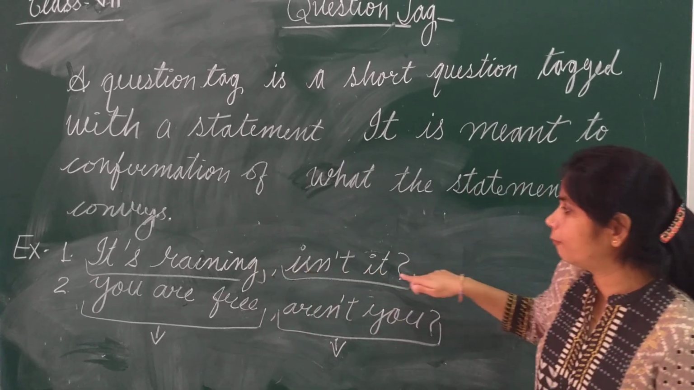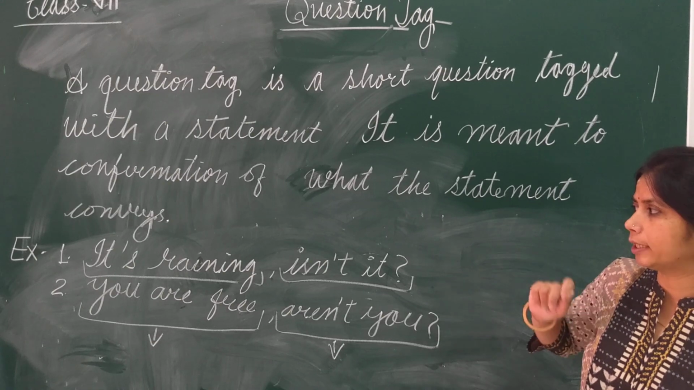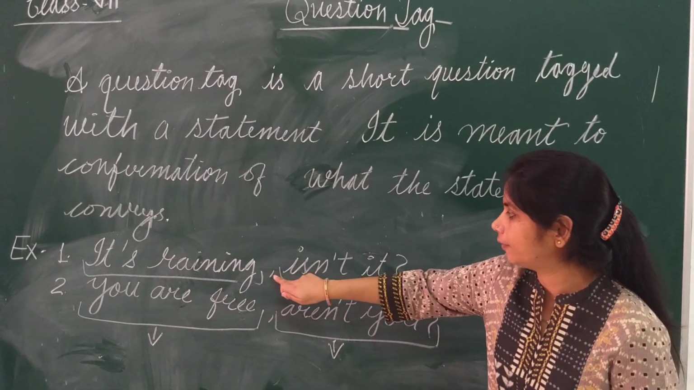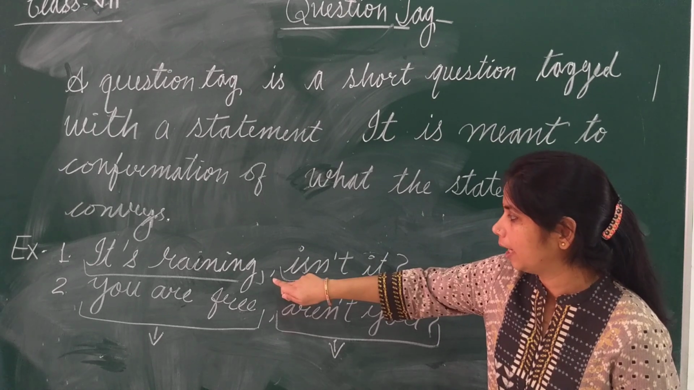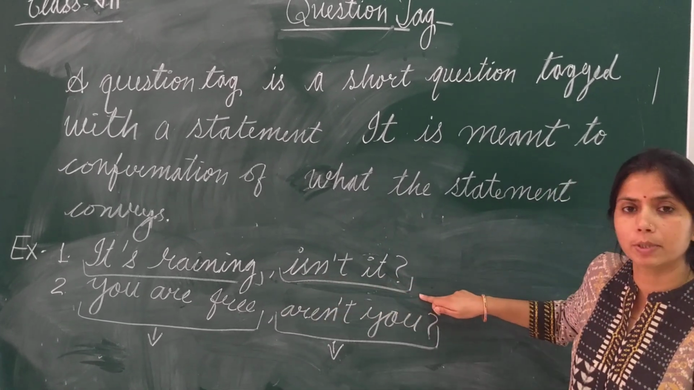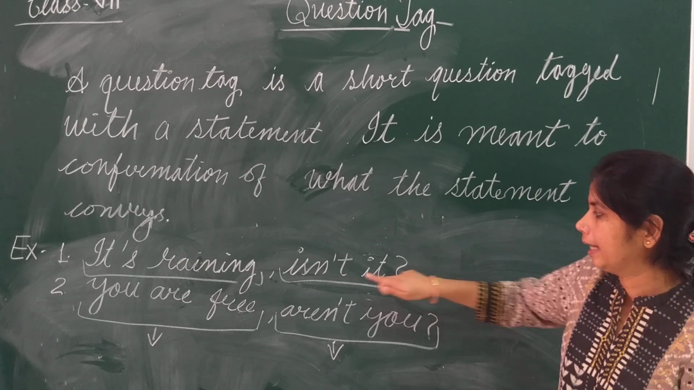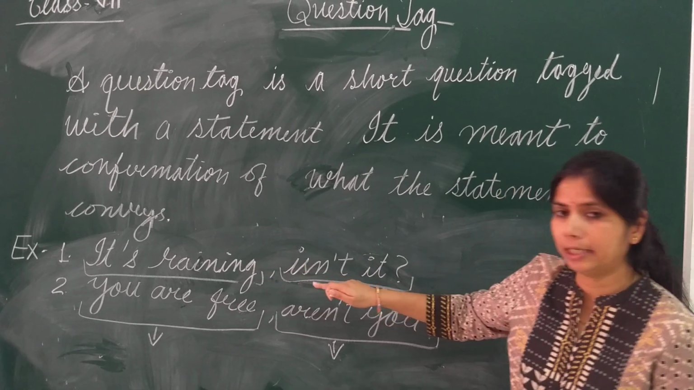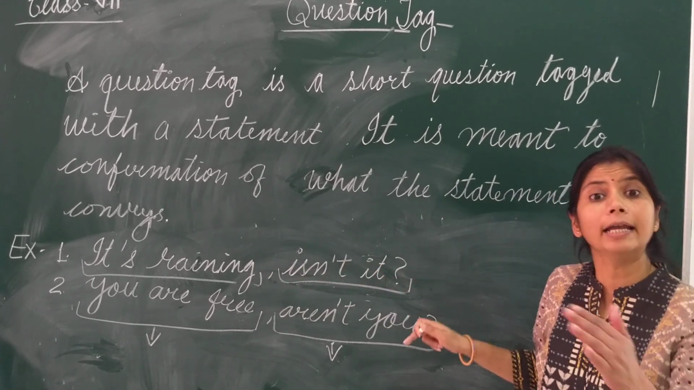Notice a few features when we attach question tag with a statement. This is a statement: it's raining. After statement there is a comma, and after comma there is a small part. This small part is a question tag, isn't it? So what is the meaning of this question tag? It's raining. बारिश हो रही है. Isn't it? क्या नहीं हो रही है?